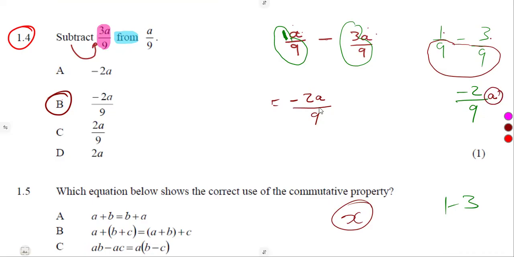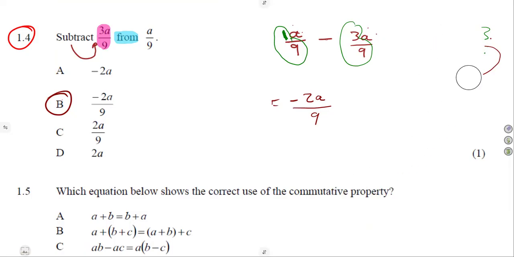So the a can be written on the numerator, or you can have it aside. It's up to you. But not to write it as minus 2 over 9a. This is totally wrong. A cannot be of the denominator. It can be written in the numerator or aside like this.